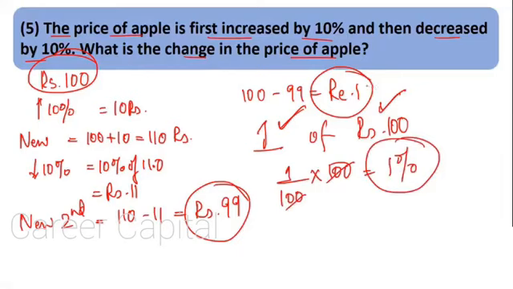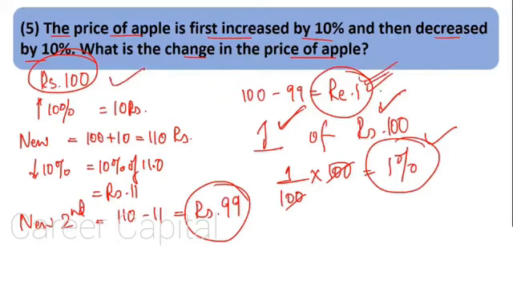Why should we not take rupee 1 but find percentage? Because here we do not know the actual value of price of apple. It may be 1000 rupees, 10,000 rupees, 5 rupees, 50 rupees. We do not know. So we cannot take such absolute value. We have assumed rupees 100. So we got rupees 1 or 1%.